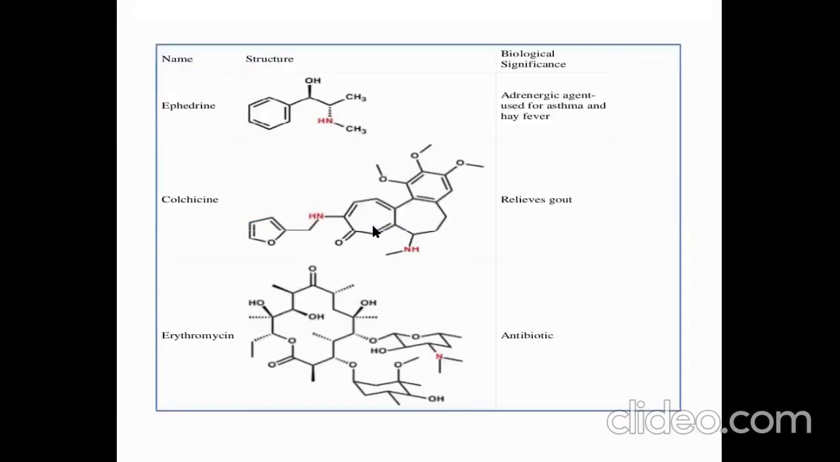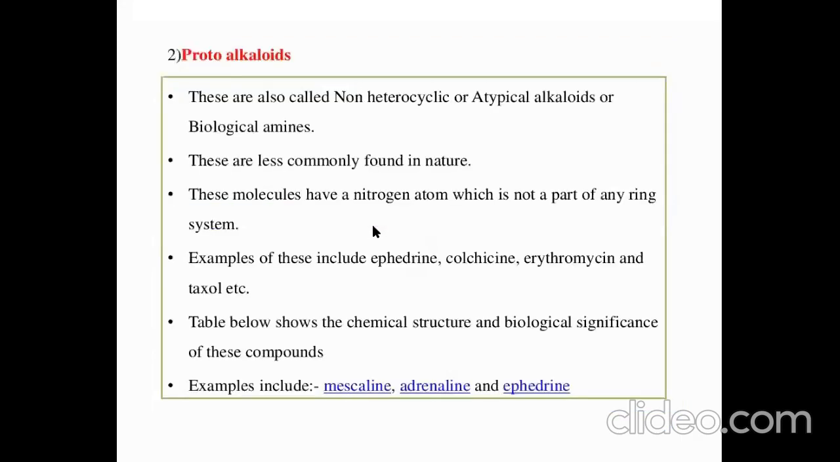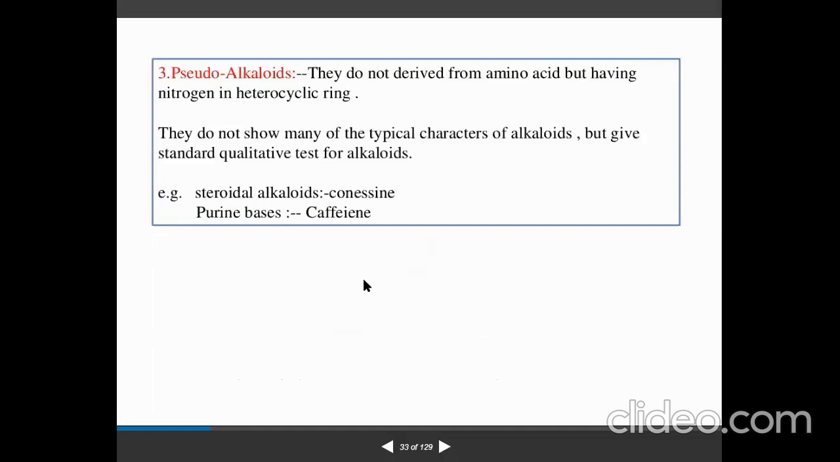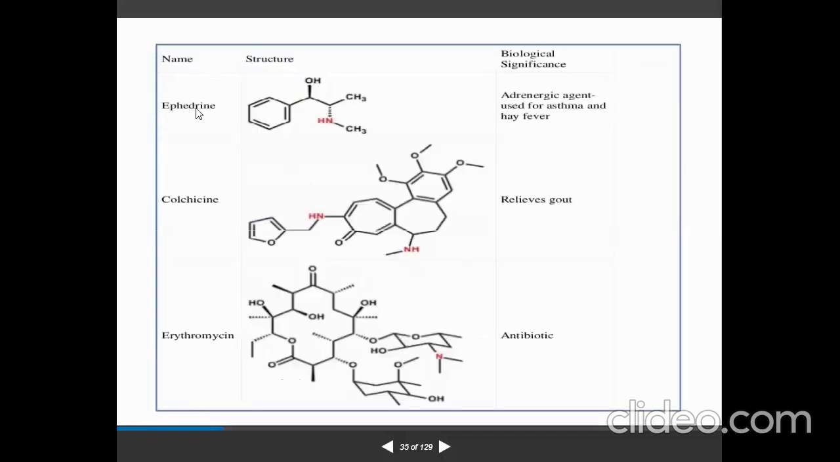So let us discuss what we have covered here in the protoalkaloids: the chemical structure and biological significance of the compounds. So these are the protoalkaloids. You can see ephedrine, this is the structure. Its biological significance: an adrenergic agent used for asthma and high fever. Colchicine, you can see here the nitrogen atom. It relieves gout, that is the therapeutic use.